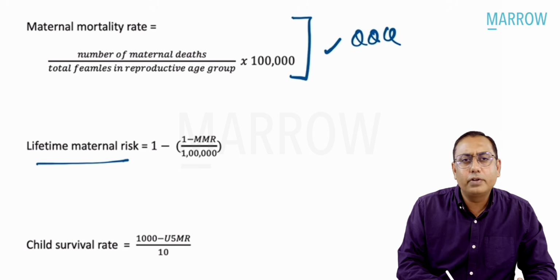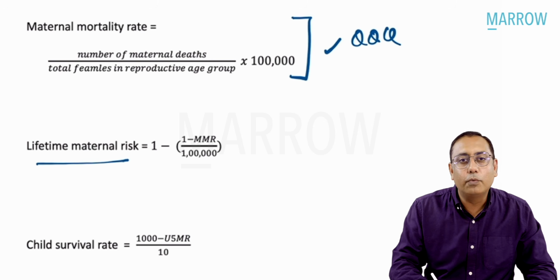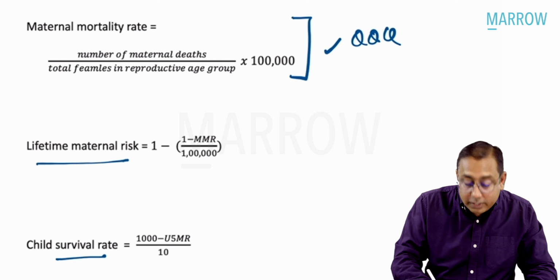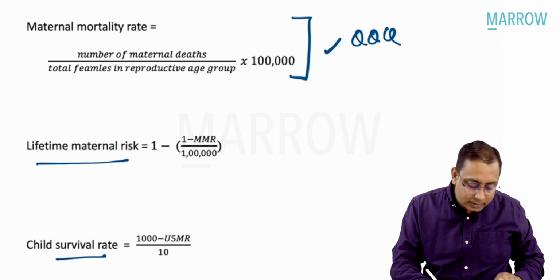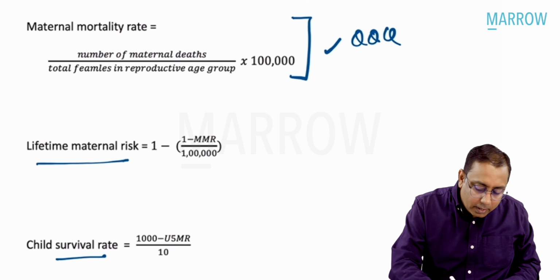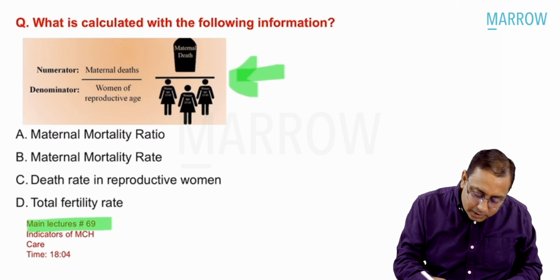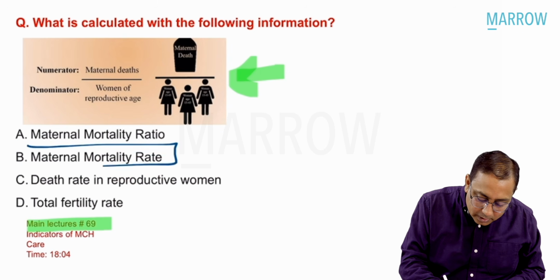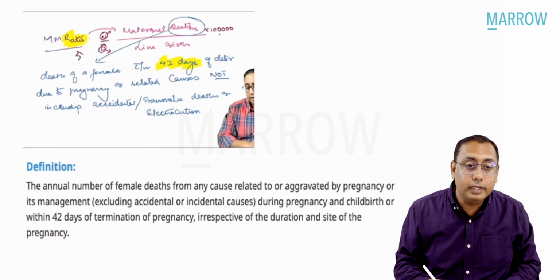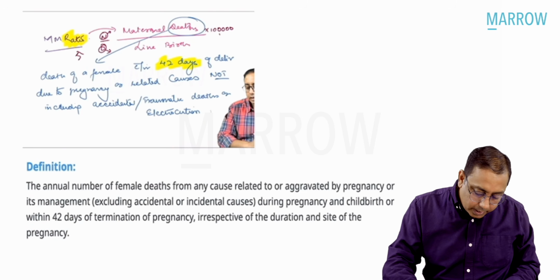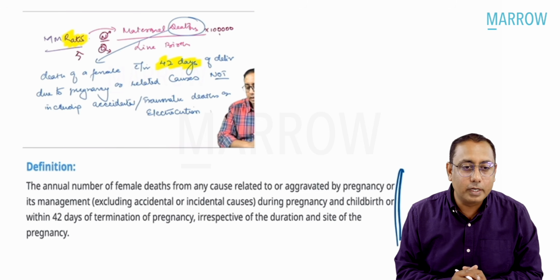So lifetime maternal risk could be a prospective MCQ. It is calculated by 1 minus MMR over 1 lakh, and child survival rate, you should also know, is 1000 minus under 5 mortality rate divided by 10. These are 3 more important prospective MCQs which you may get in future. But anyways, for this MCQ, direct question, direct answer, maternal mortality rate would have been the best possible answer. Okay. So I would also like to tell you what is the definition of maternal mortality.